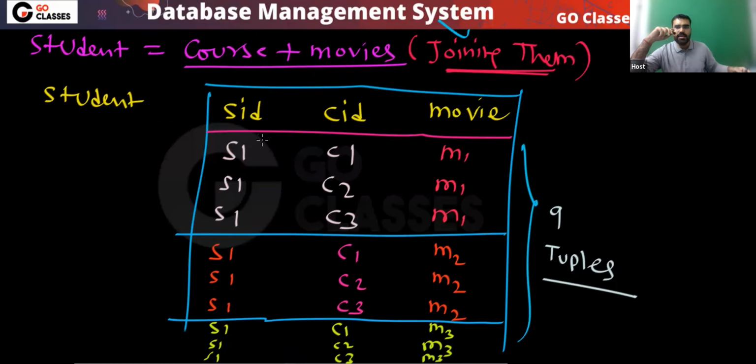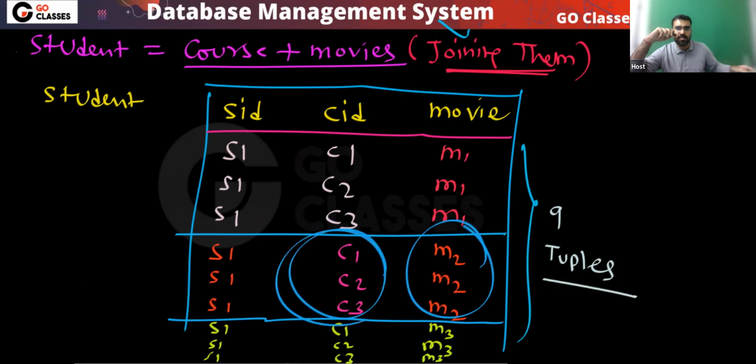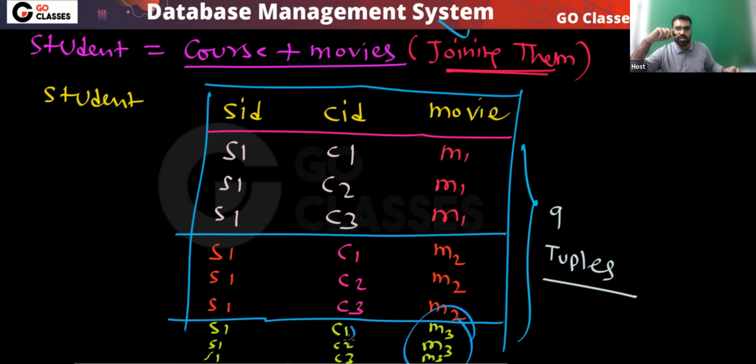Okay, what is happening? Is there any connection of movie comma course? Do they have any connection? They have no connection, right? This movie does not care about any course. This course does not care about any movie. They have no connection. But still, what is happening? Because of this M1, unnecessarily this is coming 3 times. Because of M2 also, this is coming 3 times. Because of M3 also, this is coming 3 times.